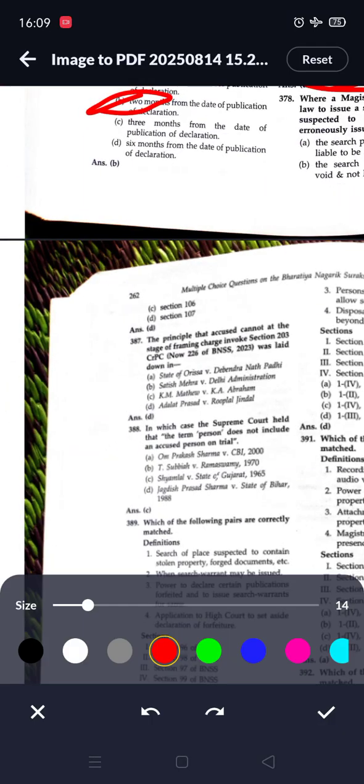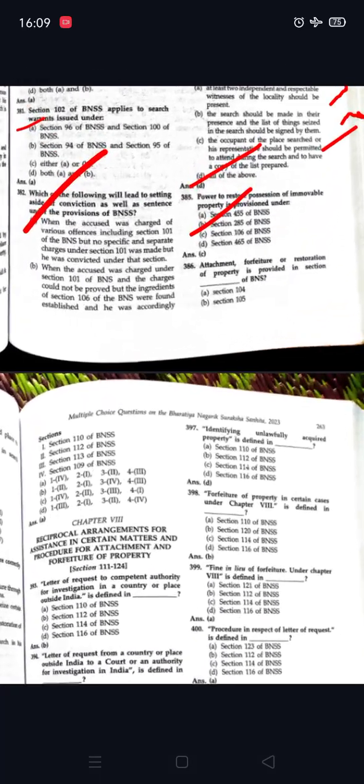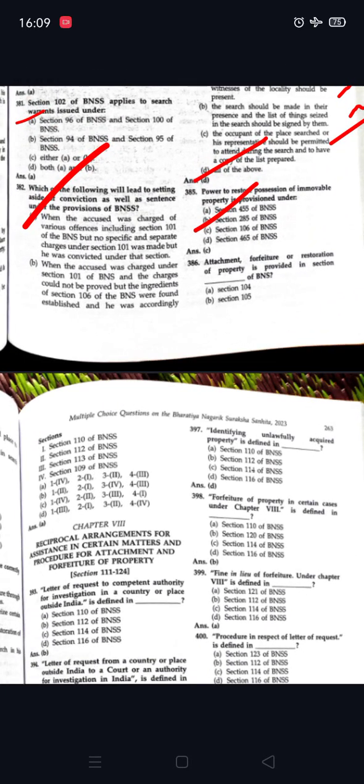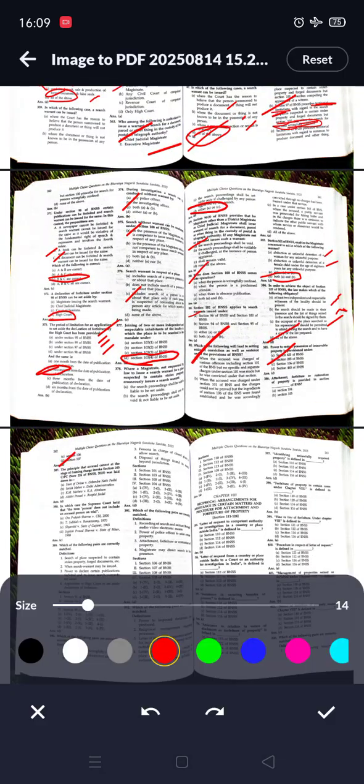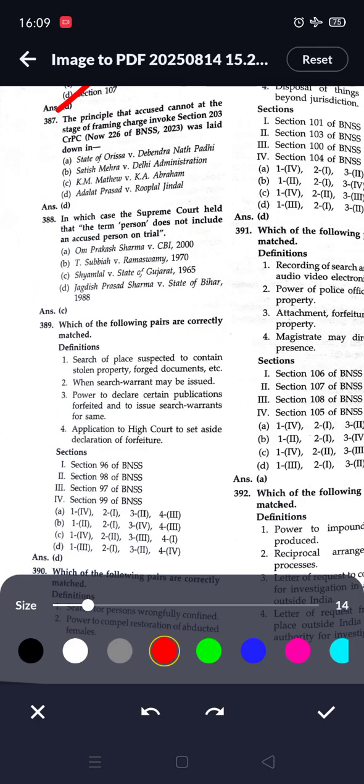So it is provided under 107 of BNSS. Attachment, forfeiture or restoration of property. Let's study some case laws.